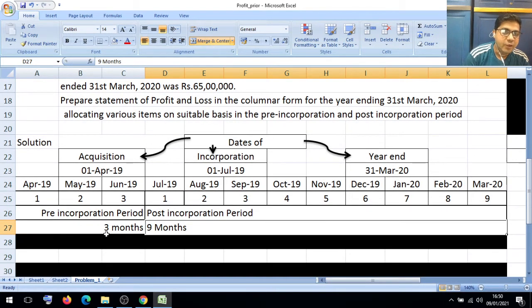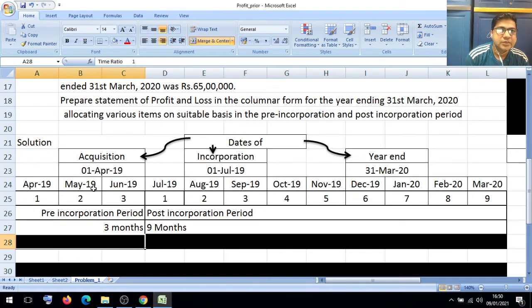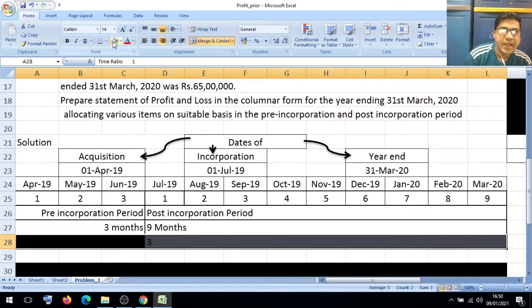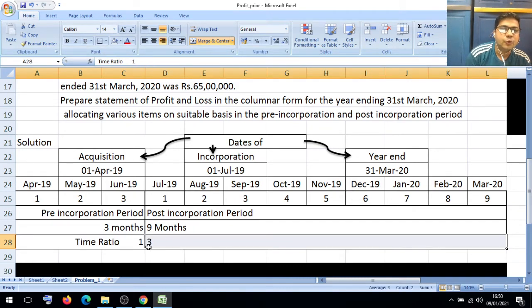Now we have to find out the ratio. 3 is the table: 3 ones are 3, 3 threes are 9. It means our time ratio is 1:3. The time ratio is 1:3. I hope you understood how we calculate the time ratio.